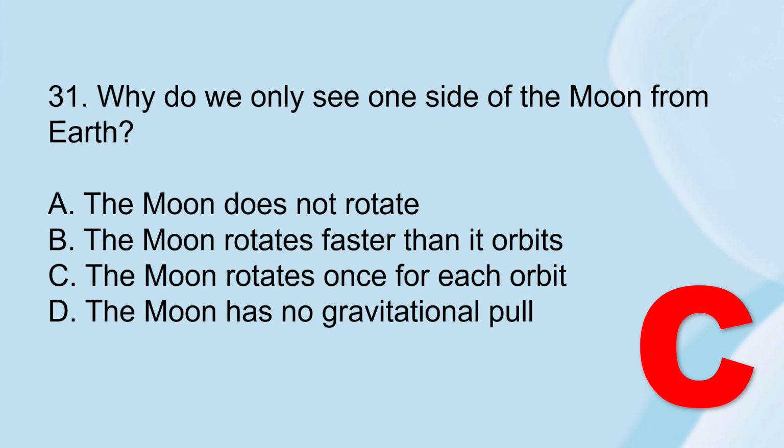For letter A, this is incorrect since the moon does rotate. Again, the moon does rotate. For letter B, incorrect. If it rotated faster, we'd see more than one side. I mean, we'd see more sides or more than just one side. For letter D, the moon does have gravity, that's why it affects tides. So only letter C is the best answer.